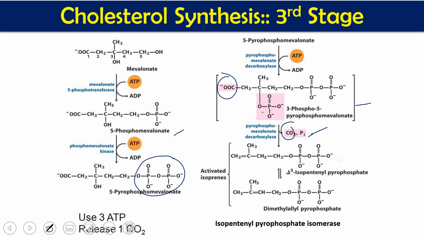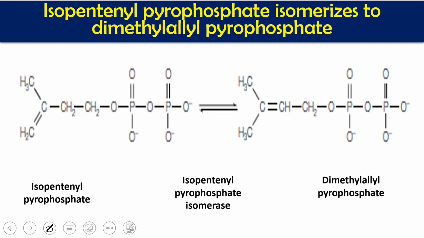pyrophosphate isomerase. In this conversion of mevalonic acid to isopentenyl pyrophosphate, we use 3 ATP: 1 ATP, 2 ATP, 3 ATP. It releases 1 carbon in the form of carbon dioxide. This is the overall reaction of the third stage, where mevalonic acid has been converted to isopentenyl pyrophosphate or dimethylallyl pyrophosphate. This is the reaction.